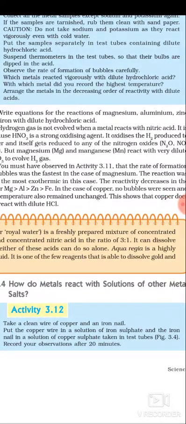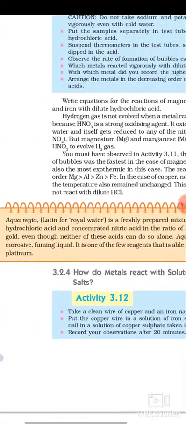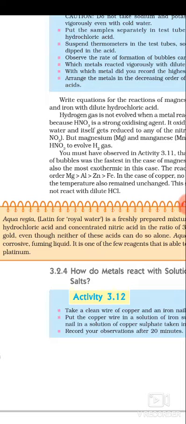This solution is known as aqua regia, royal water, and it can dissolve gold. This is the peculiarity of this solution.